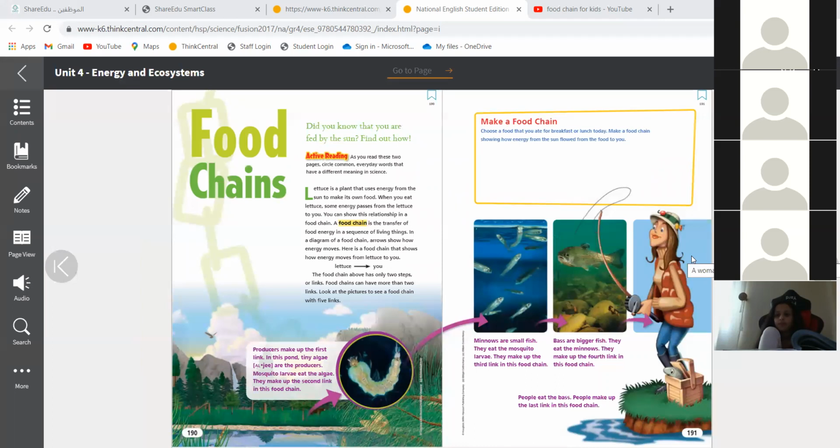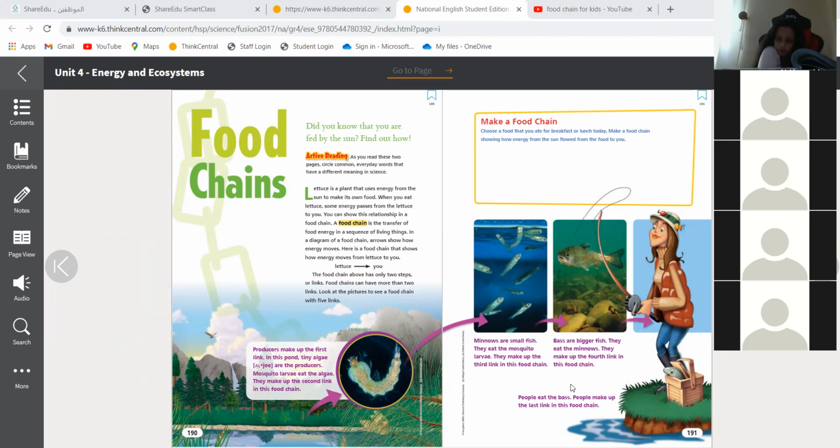Okay, Dana, what is the 4th link in our food chain over here? If the algae is the first link, who is the 4th one? The small fish or the big fish? The small fish. Are you sure this is number 4? Wait, no, not number 4. The big fish is number 4. The bass. Very good, the bass.